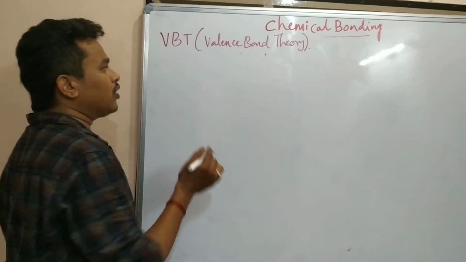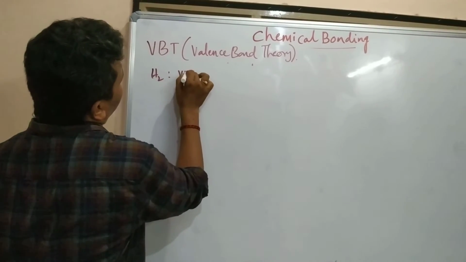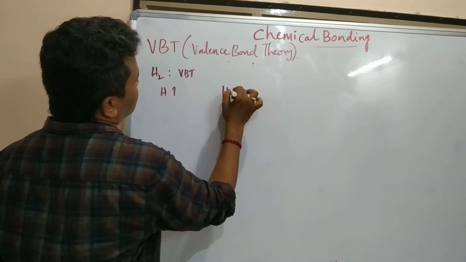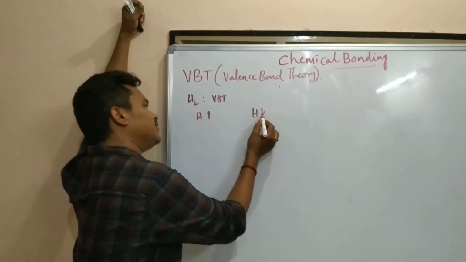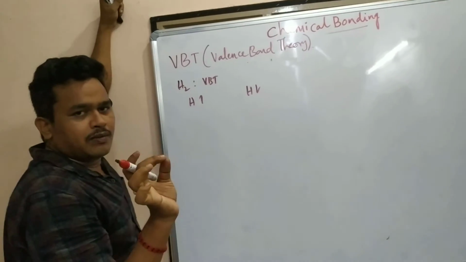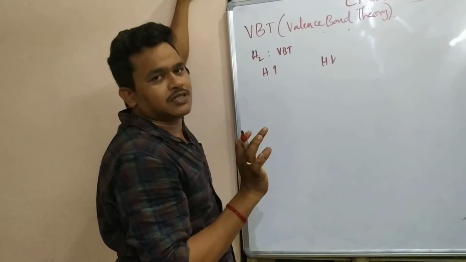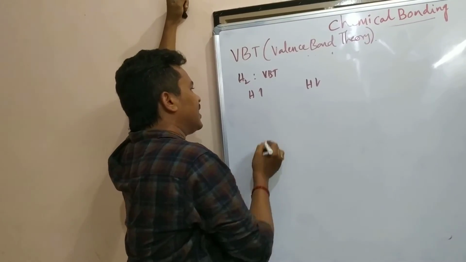Now we are going to discuss the formation of H2 according to VBT. Here one hydrogen has one electron, and the other hydrogen also has an electron. As already discussed, if both have opposite spins, then when they come together their net spin will be 0, they pair up and form a covalent bond. That is what VBT says.